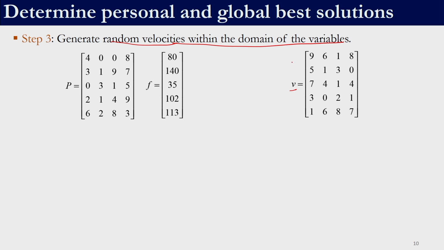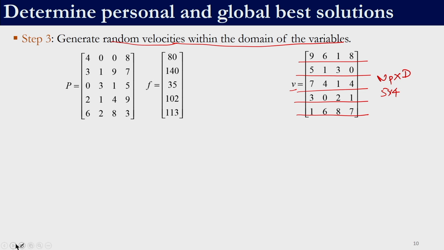For each particle means we have these 5 rows. This is the velocity of particle 1, this is the velocity of particle 2, particle 3, particle 4 and particle 5, and it is also a 5 cross 4 because this is NP cross D. D is the number of decision variables in our problem. So, remember velocity is not a scalar value.